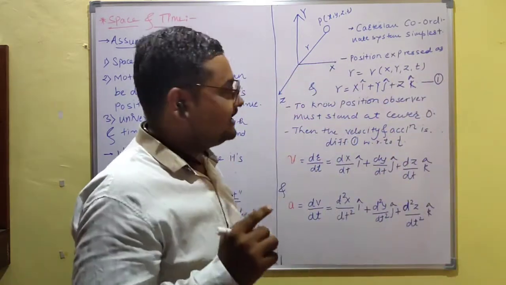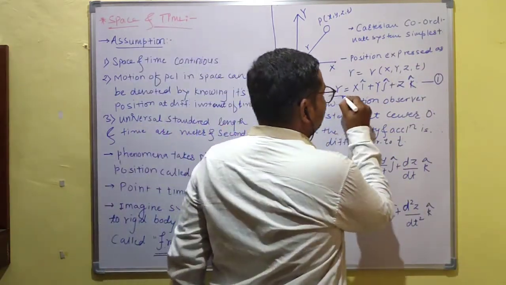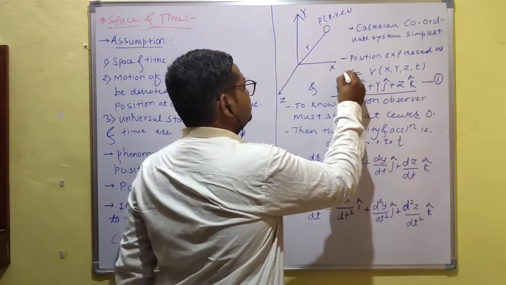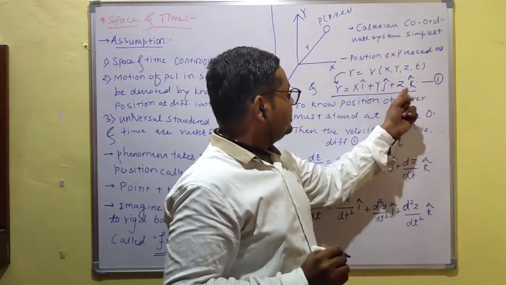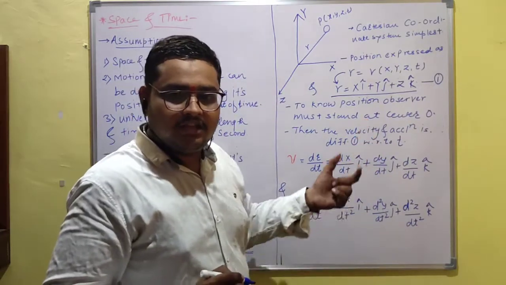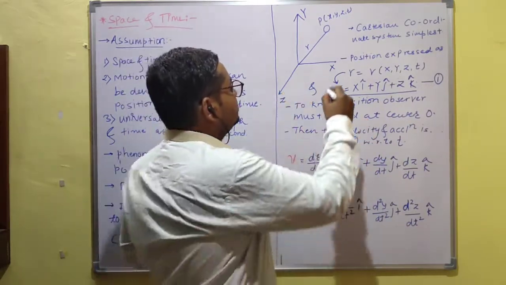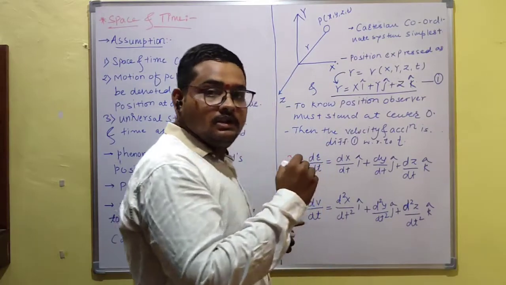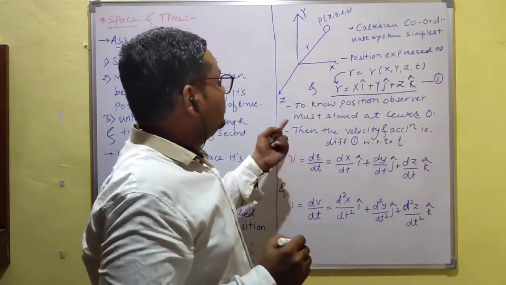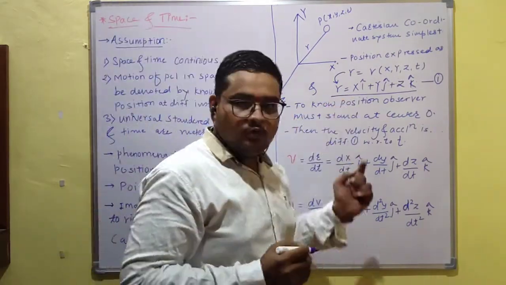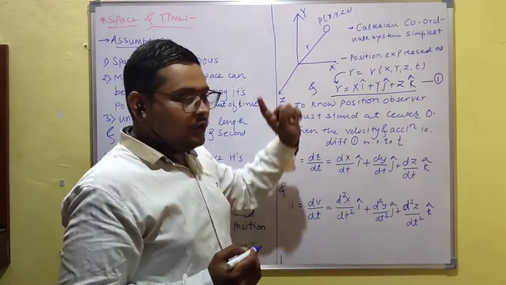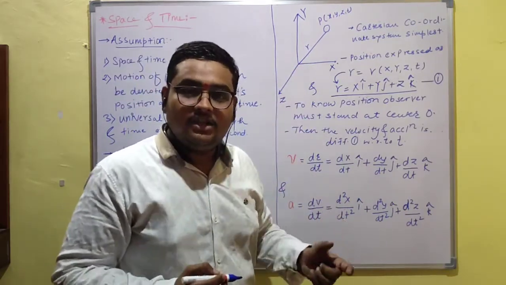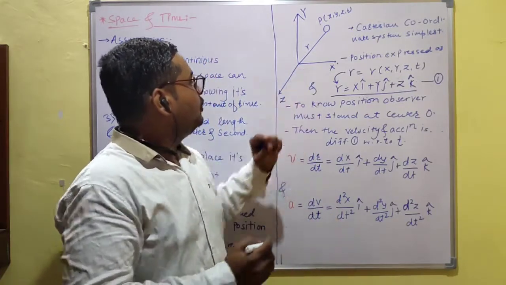Okay, here is a mistake made by me, z of k cap. Let's correct it. This is the position r. Why these i, j, k? These are the unit vectors of the axes. Then to know the position of the particle, the observer must stand at the origin O.